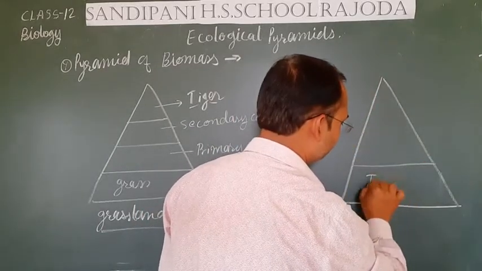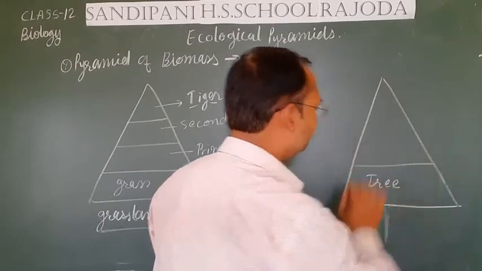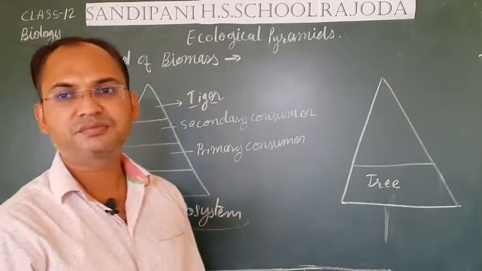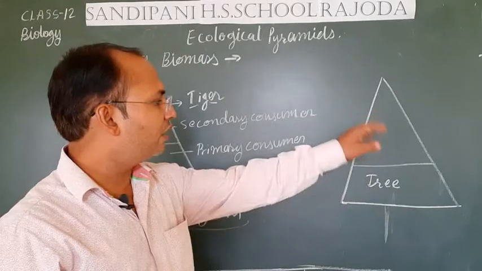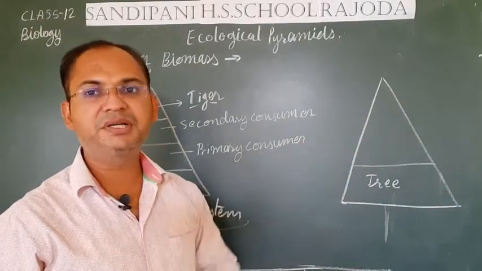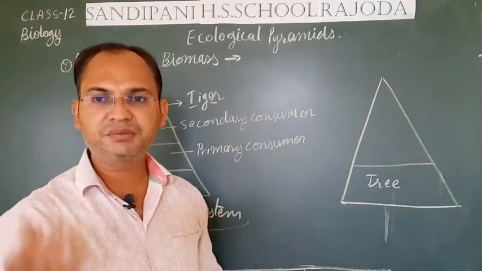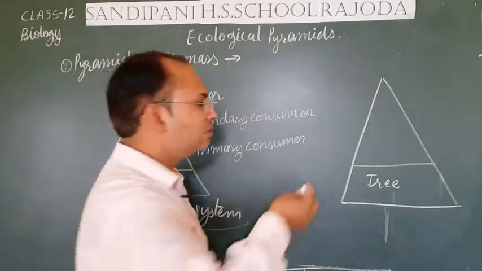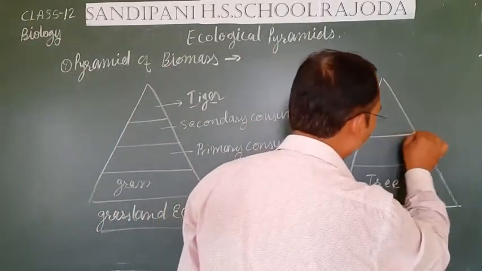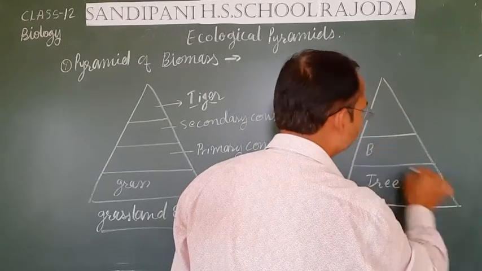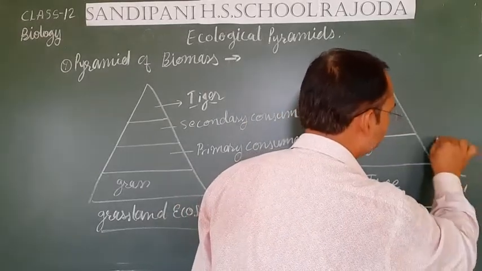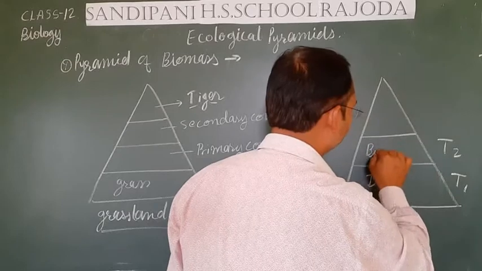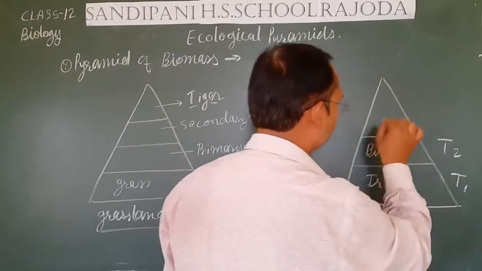So here it will be the tree, and after the tree the primary consumers, which may be some types of birds living in the tree. So this is the first trophic level, this is the second trophic level, and in the second trophic level the birds are there.